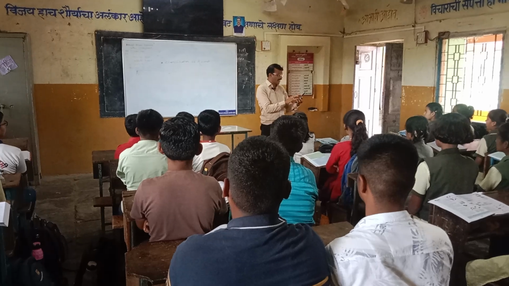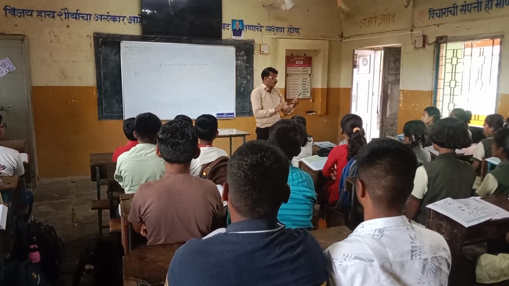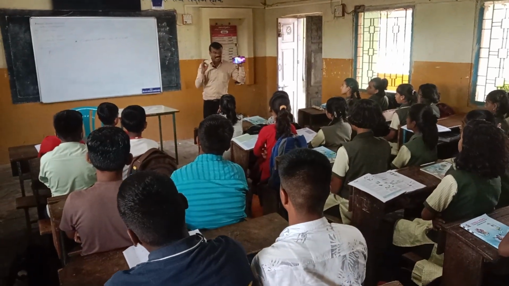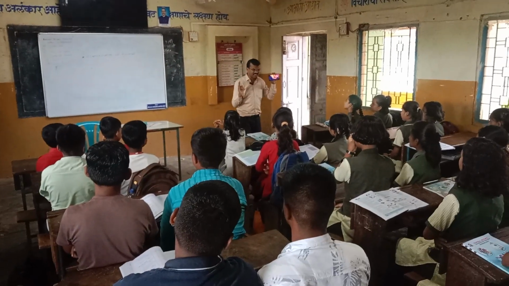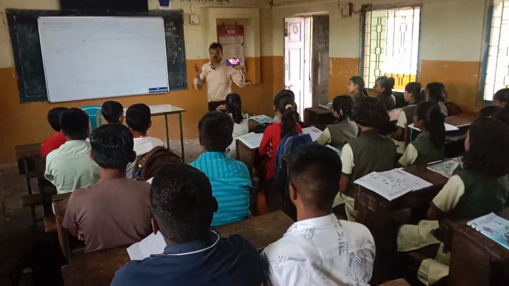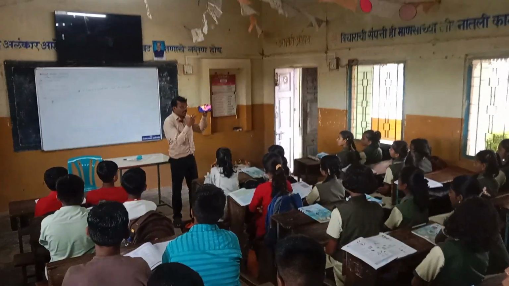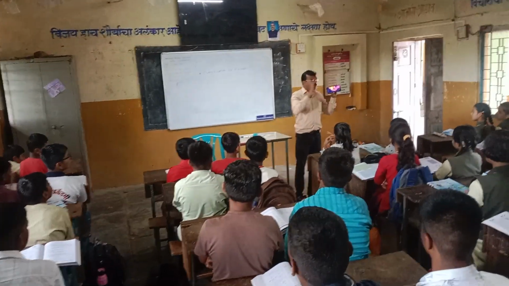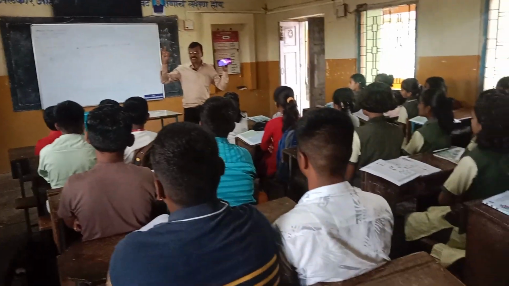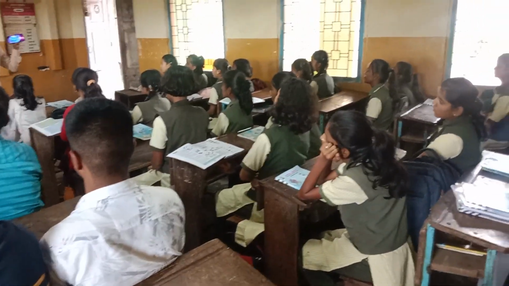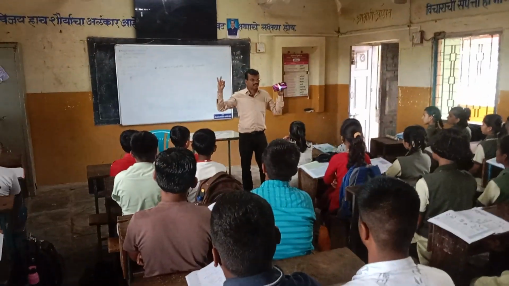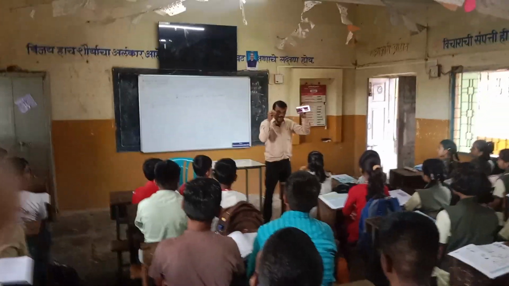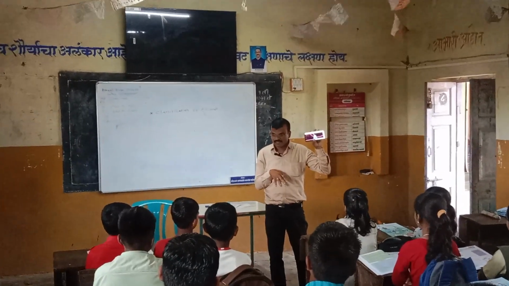Another thing I am going to show: the structure of DNA. What is the function of DNA? DNA, deoxyribose nucleic acid. The structure of DNA plays a very important role in our human body. The DNA contains 4 types of bases: A, C, G, T. A, adenine. C, cytosine. G, guanine. T, thymine. That means these are bonded. See that, what is the structure? How the function of DNA is carried out in our human body.